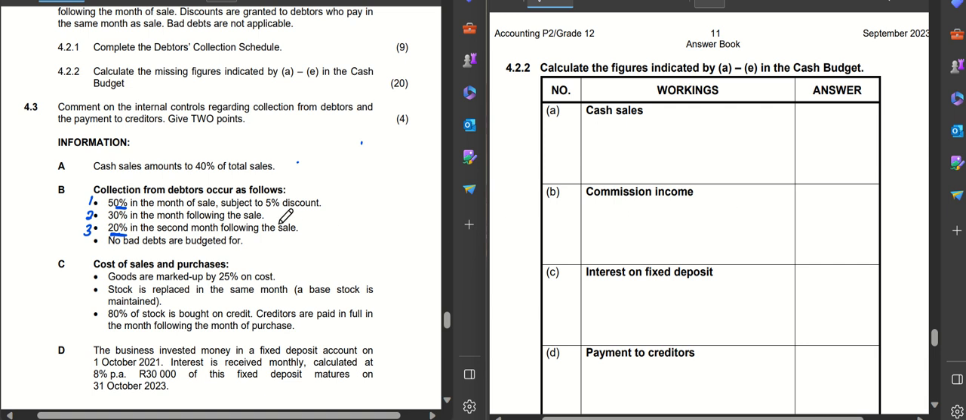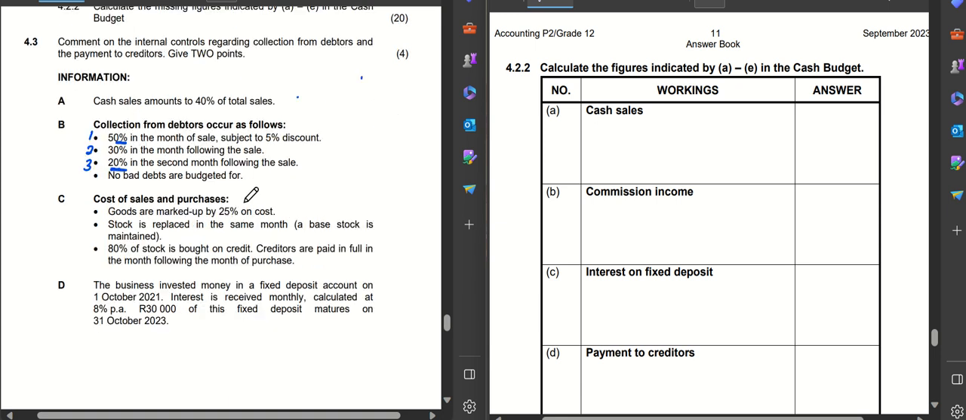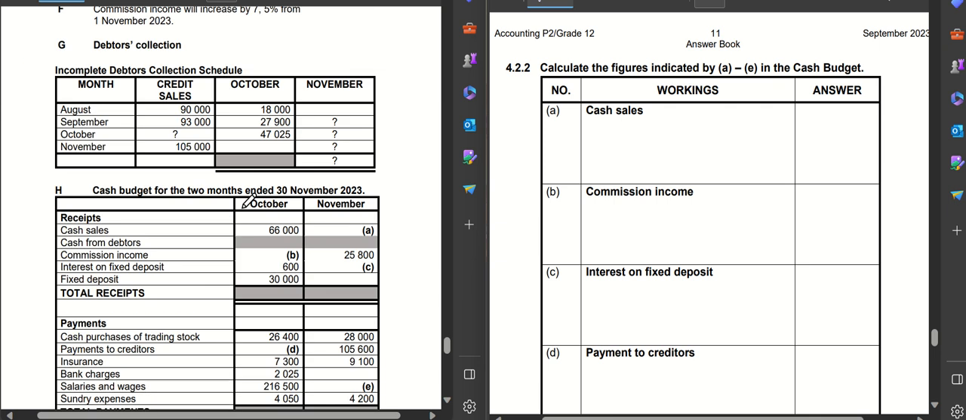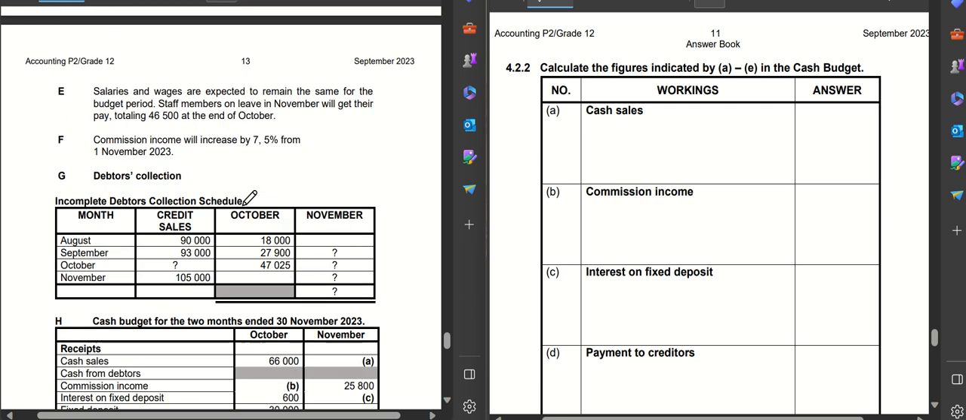So we're going to quickly come now to the next part of the cash budget, which is calculating amounts A to E. Let's see if we can do a couple of those amounts and see how far we can go. So let's start with A. A is cash sales for the month of November.